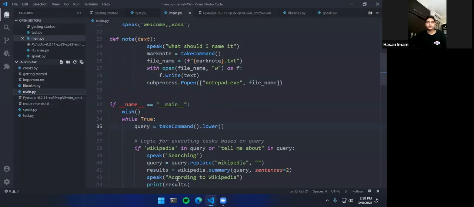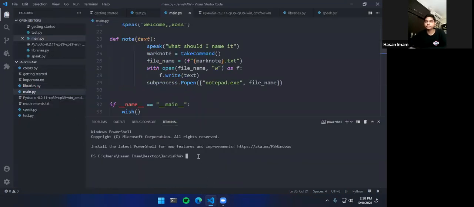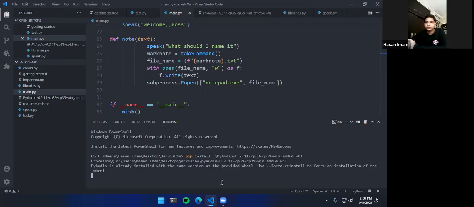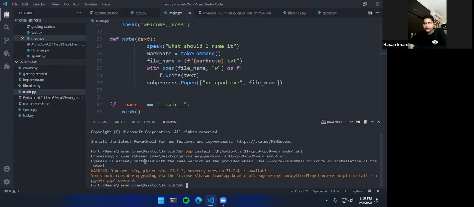Then once we have that, we will be quickly installing the library that I was talking about, the PyAudio library, to make it speak. Pip install PyAudio. It says already installed.